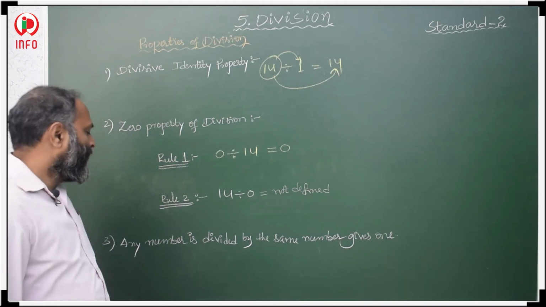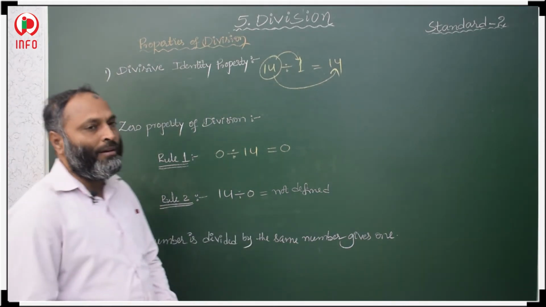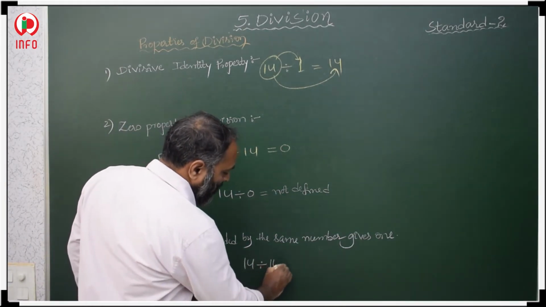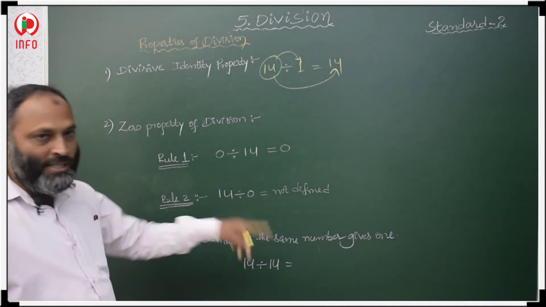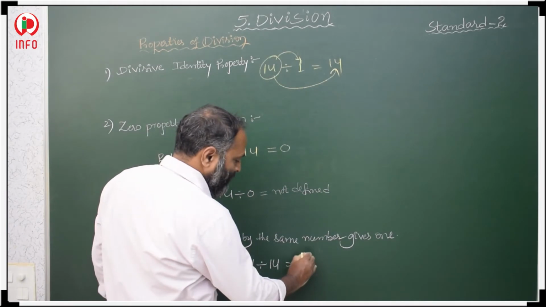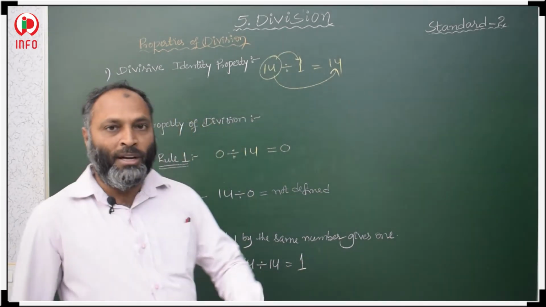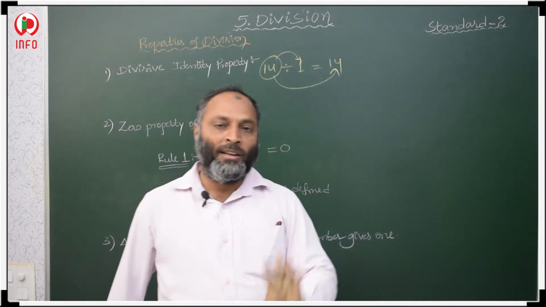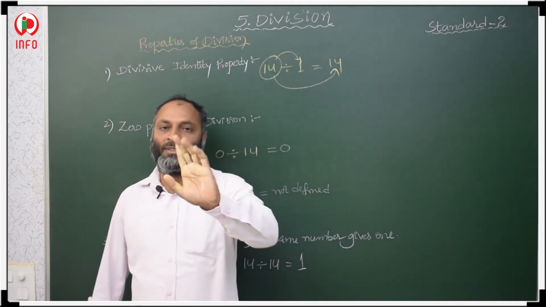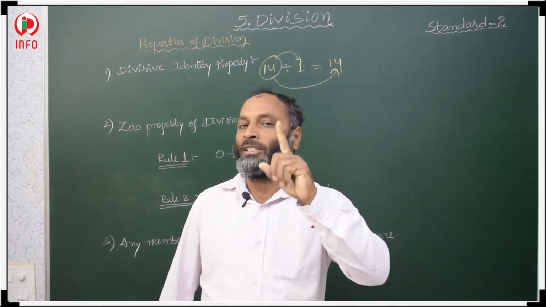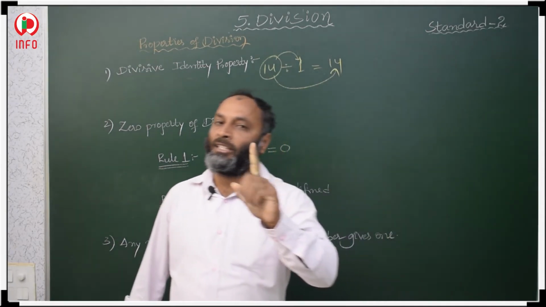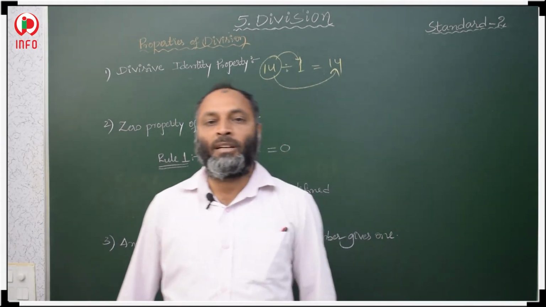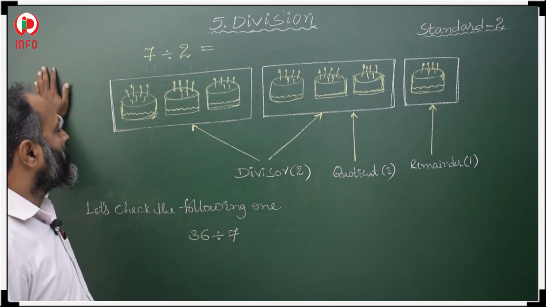Next, the third one: any number divided by the same number gives 1. Like 14 divided by 14, if a number is divided by itself, the quotient is 1. If 10 is divided by 10, the quotient is 1. 100 divided by 100 is 1. 1000 divided by 1000 is 1. 8 divided by 8 is 1. If a number is divided by itself, the answer is 1. Okay students.